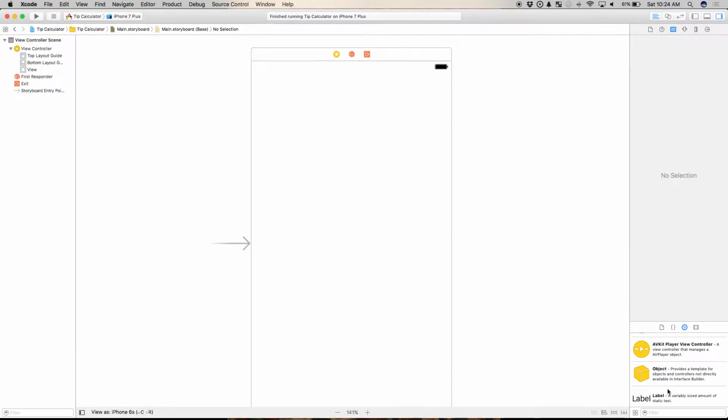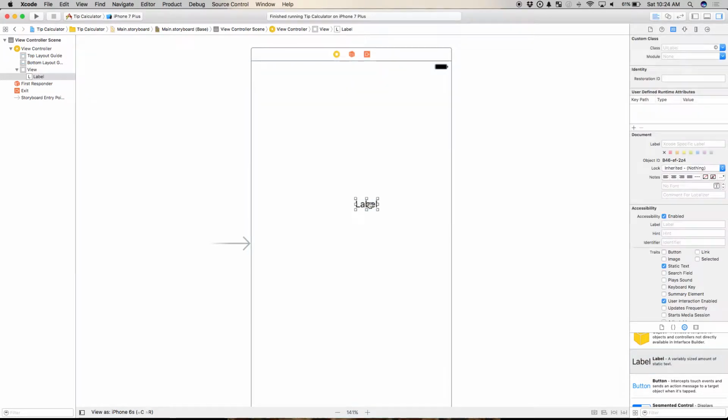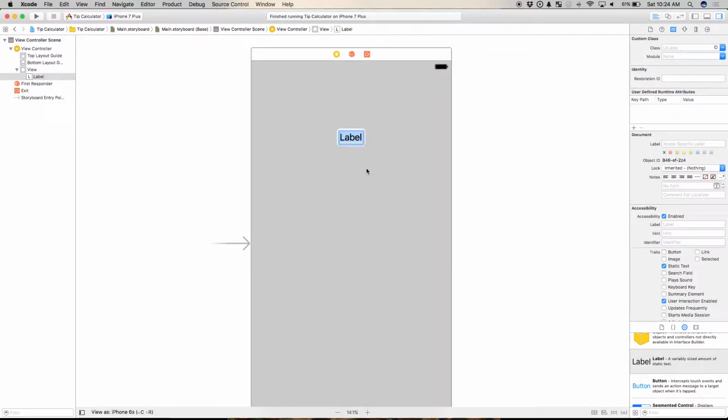So let's get started. Go ahead and find label in this over here, okay? I'm going to take this label and drag it onto my screen here, and I can double click on it and change what it says fairly easily.